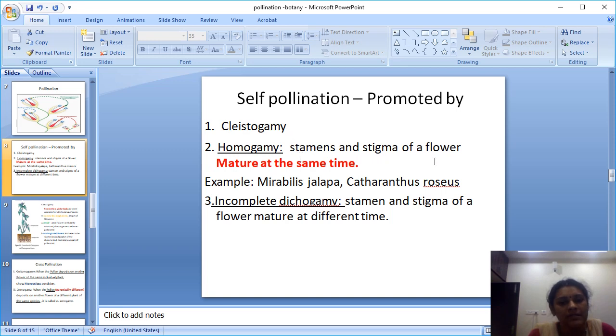Homogamy means the stamen and stigma of the flower get matured at the same time. Examples are Mirabilis jalapa and Catharanthus roseus. In incomplete dichogamy, the stamen and stigma of the flower mature at different times. Either the stamen will mature earlier than the stigma, or the stigma will mature earlier than the stamen.